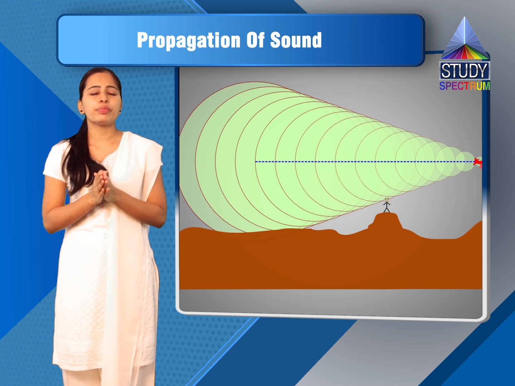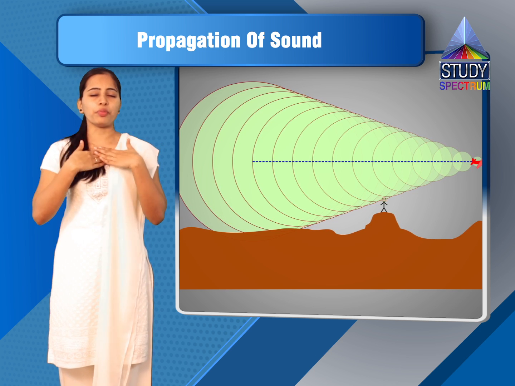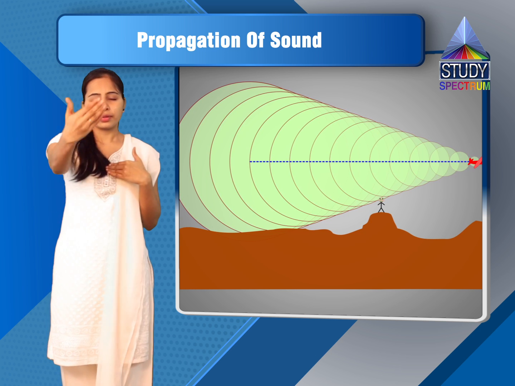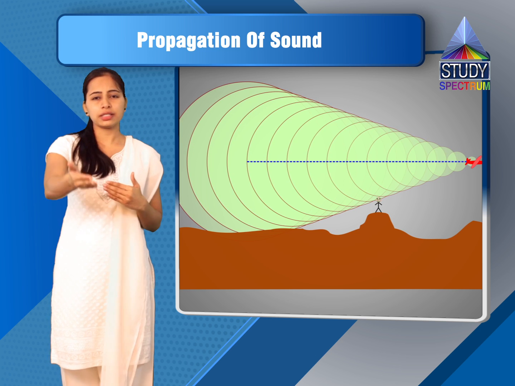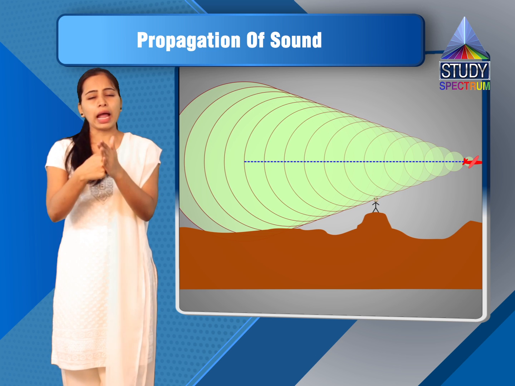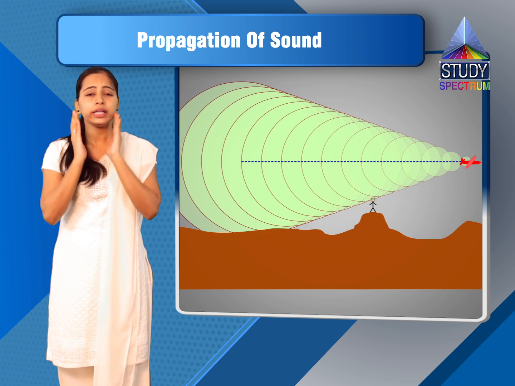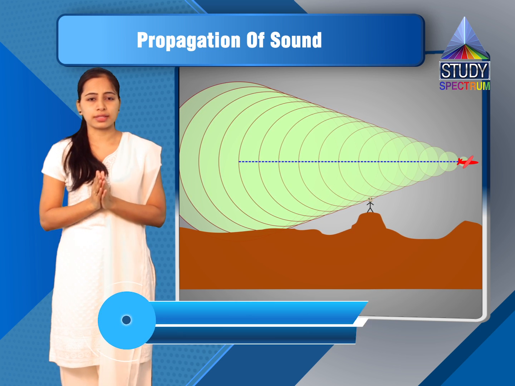Now, this is a very simple answer. If sound is produced from me, it will go forward. If there is a straight surface, it will strike that surface and get reflected back towards me, and I will hear an echo of my own voice. So that's why a flat surface is necessary.